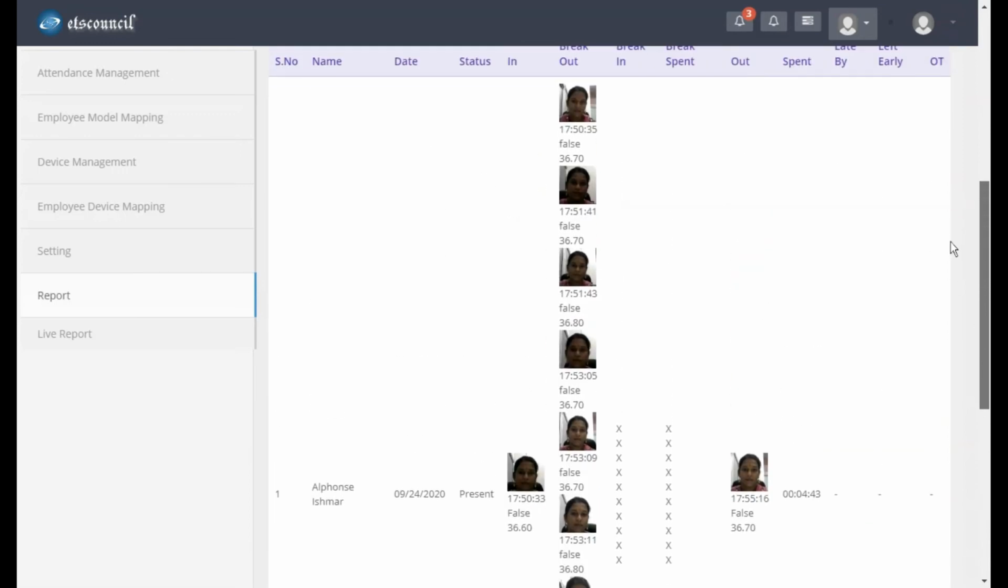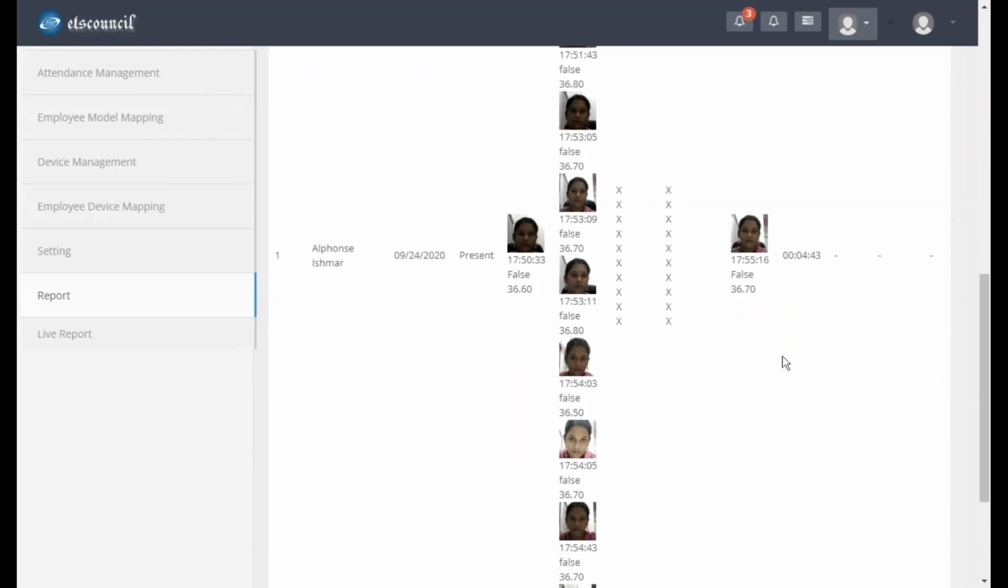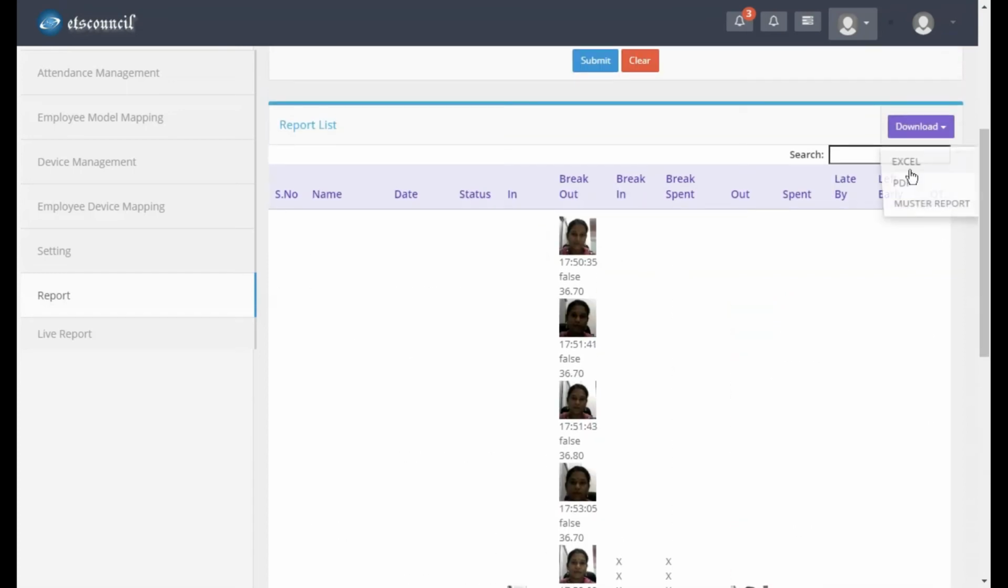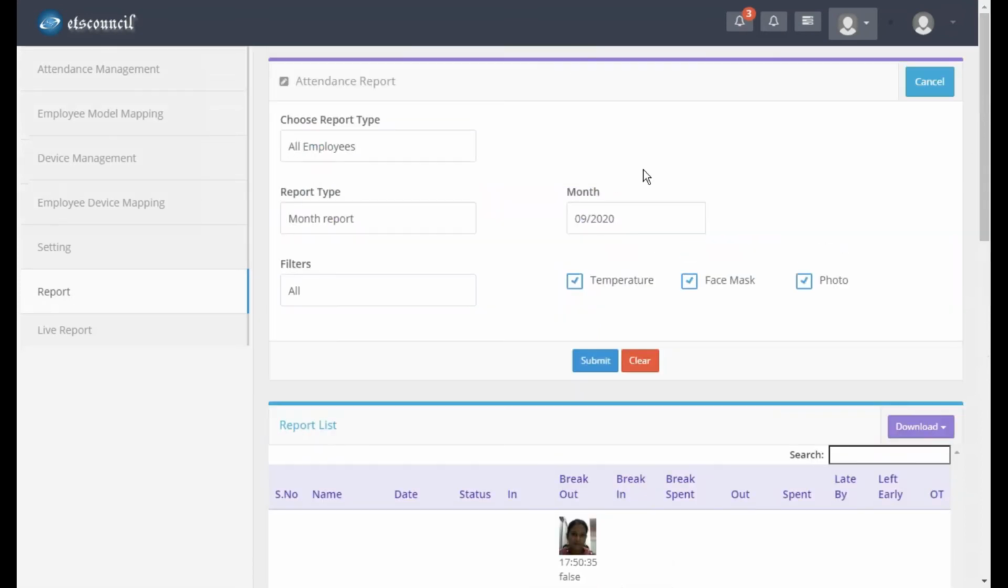None of the attendance has been registered with a mask, so everything is false. You can also download the report in PDF or Excel format. Master report means you can have a single page where you get all the employees for a month with just present and absent status. So this is all about the report. You can try it yourself with various options.